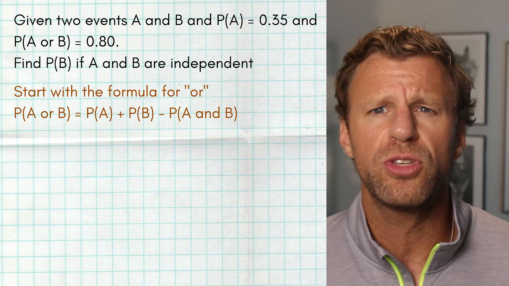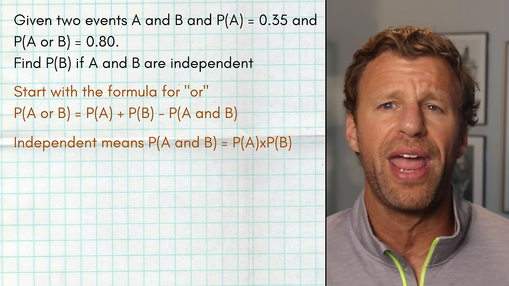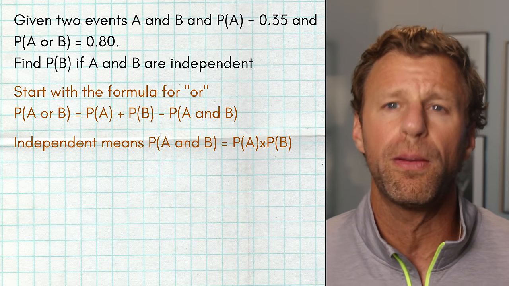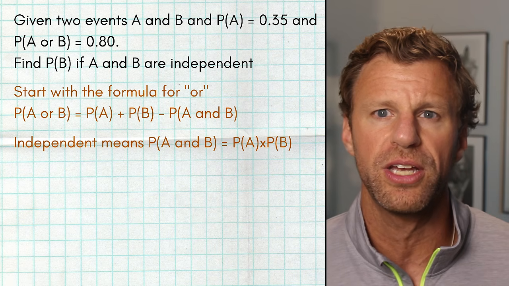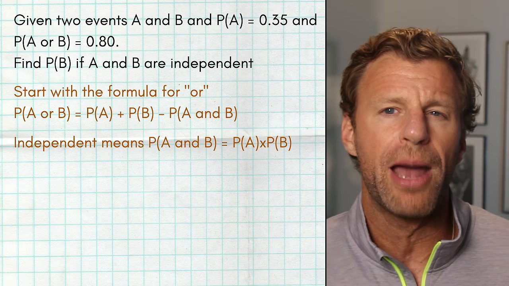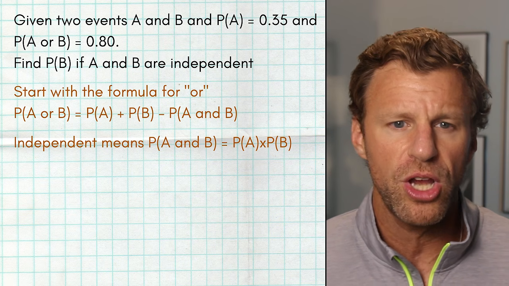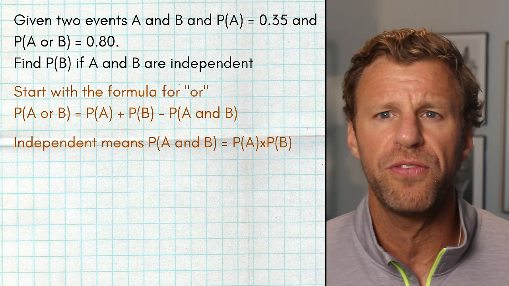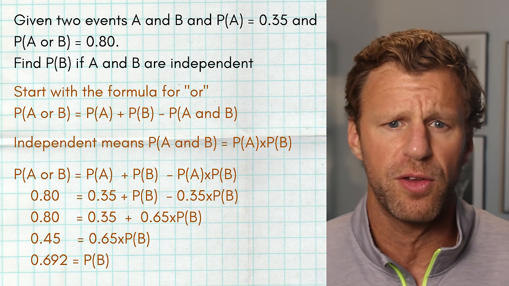Now, what does it mean when the two events are independent? Well, once again, when two events are independent, it means that the probability of A and B is simply the probability of A times the probability of B. We don't have to think about any kind of conditional probabilities. So we know the probability of A is 0.35, and we're going to multiply that by the probability of B, which we don't know. So we end up with this equation: 0.80 equals 0.35 plus the probability of B minus 0.35 times the probability of B.